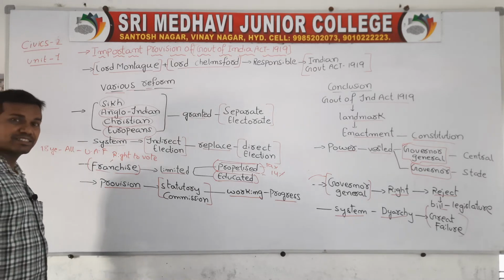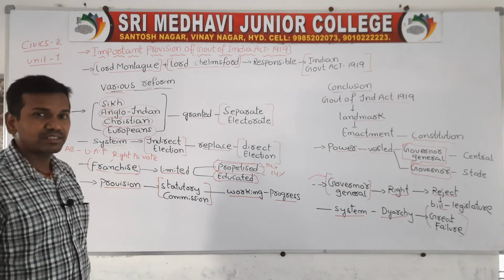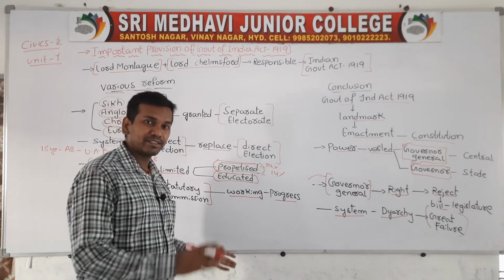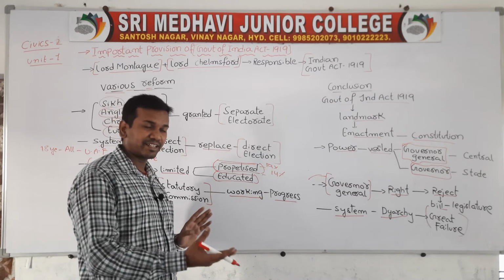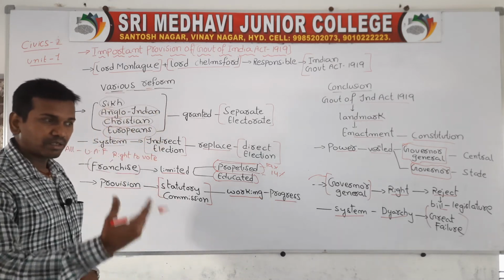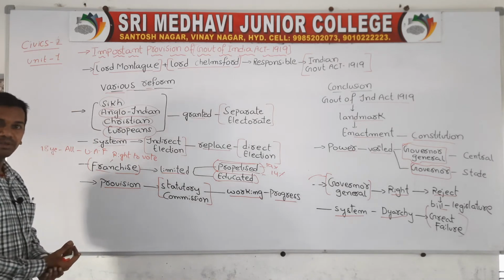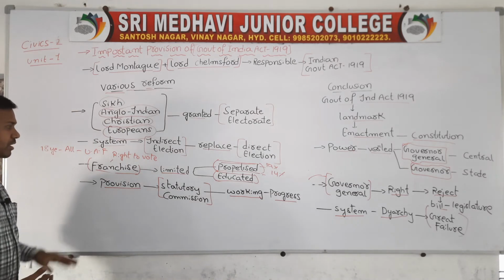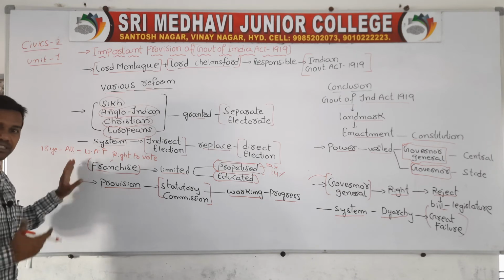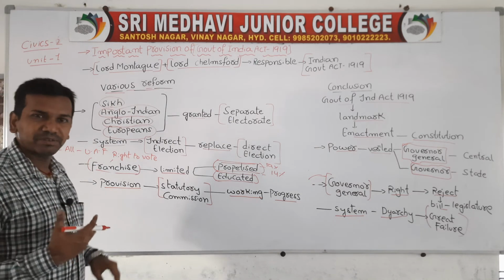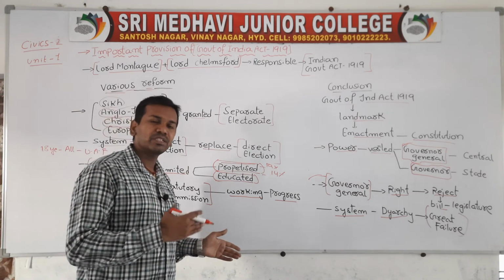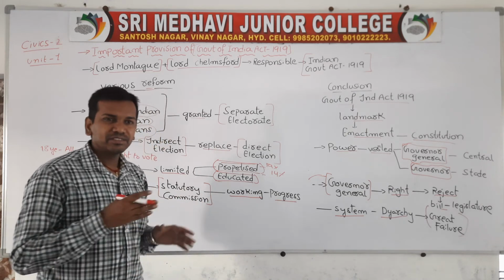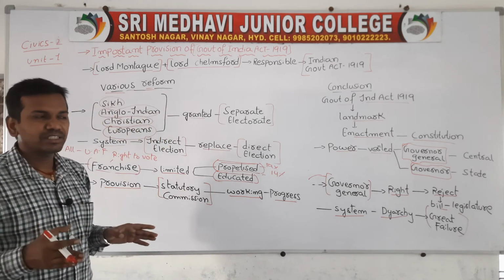The indirect election system was replaced with direct elections. Whatever elections are conducted after formulating this act are direct elections. From 1919 onwards, the elections for the local bodies were conducted directly. Now, franchise. We have discussed that during that time elections were very rare, and that's why the right to vote was given to very few people. Franchise means the right to vote, which was extended to only a few people.